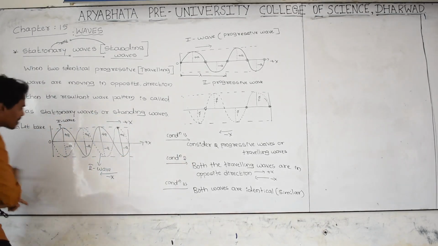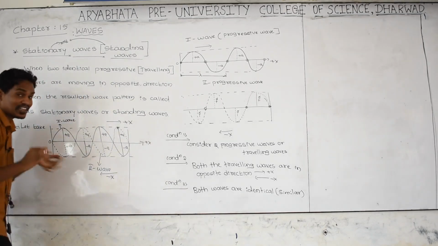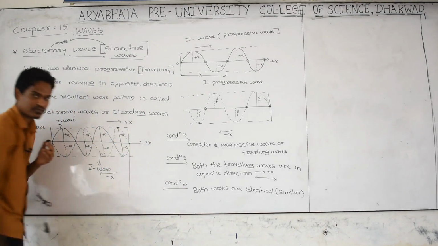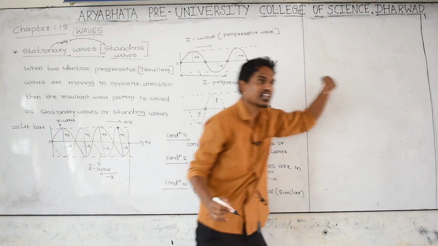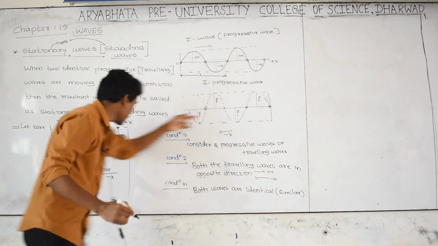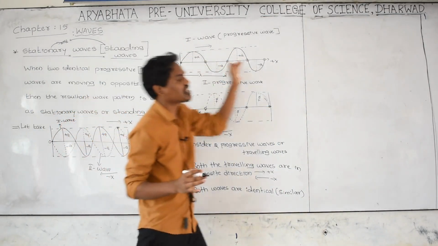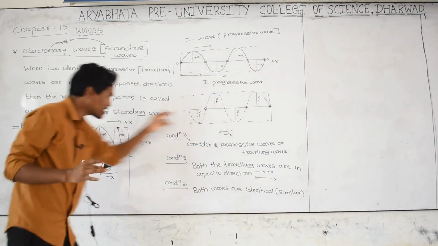There is no wave here, and there is no wave here. Where is the wave pattern? The wave pattern is between this point and this point. And this is a traveling wave. It does not have an end. It keeps on traveling. And this also keeps on traveling. There is no end. It is not stopping itself. It keeps on moving. This is also not stopping itself. It keeps on moving.